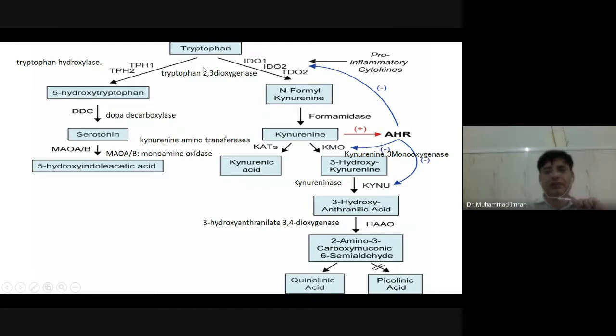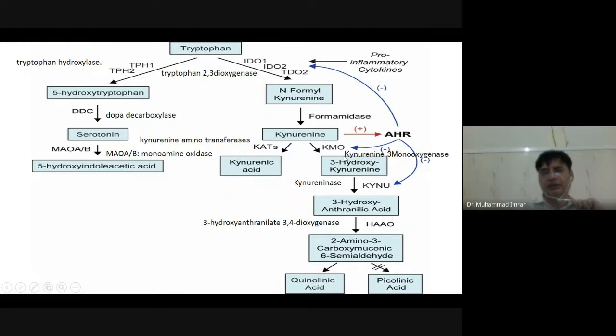The second pathway is the kynurenine pathway. The first enzyme which acts on tryptophan is tryptophan 2,3-dioxygenase. It will produce N-formylkynurenine. N-formylkynurenine will change into kynurenine by formamidase; the formyl group is removed by this enzyme. Then kynurenine aminotransferase converts kynurenine into kynurenic acid, which is used in different body functions.